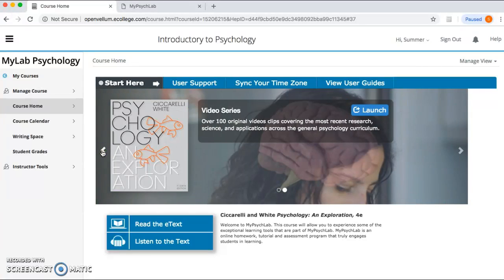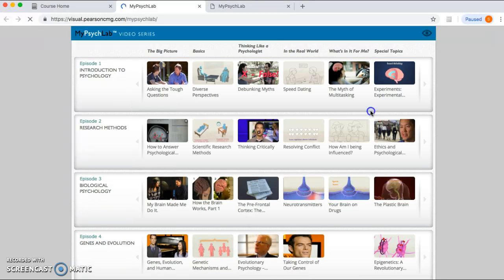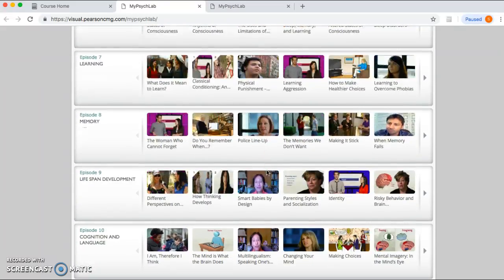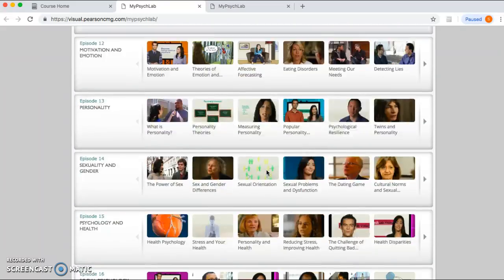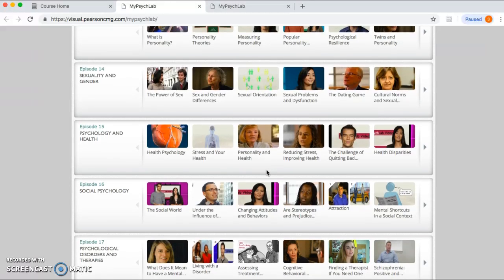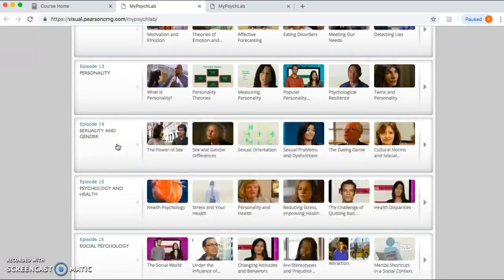Let's toggle back. If you have to go back, you can just hit that and click launch. There it goes. And it's going to launch you right into the videos. Okay, and it might take a couple seconds or so to get to the screen. But here's where you're going to see the rundown of all the different episodes correlating with the various chapters that were in the textbook. So it goes all the way up past through kind of what we're going to be doing. Okay, and so sometimes you'll have 2 episodes to watch, sometimes only 1.